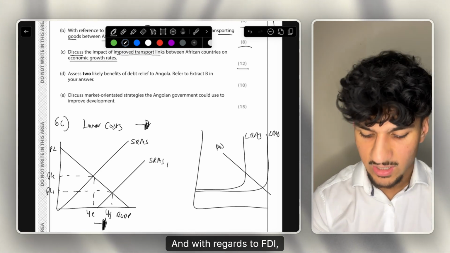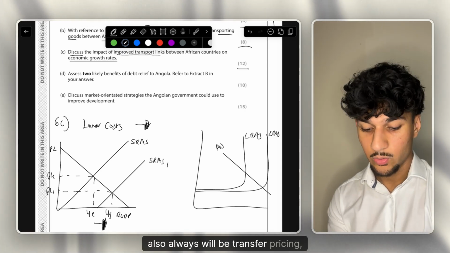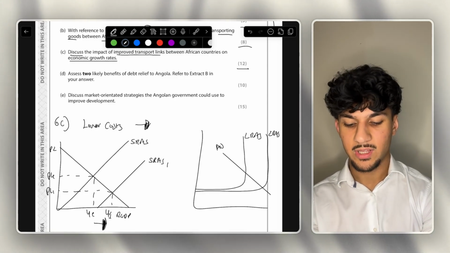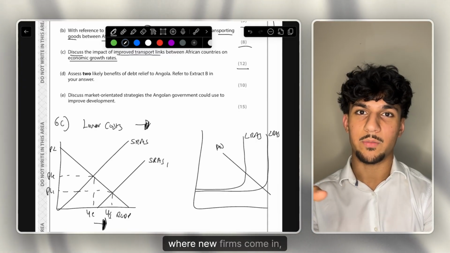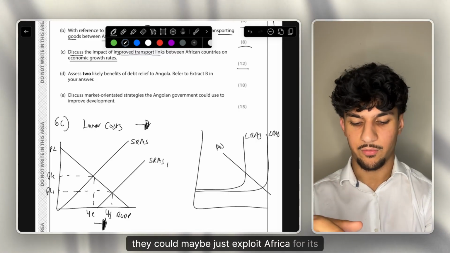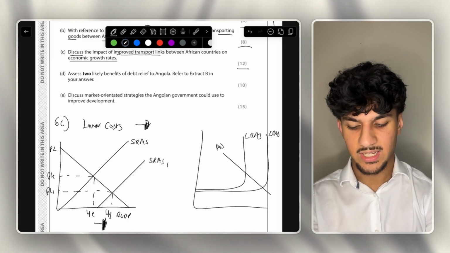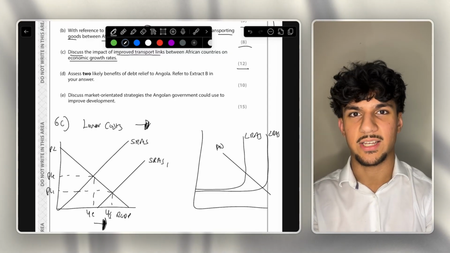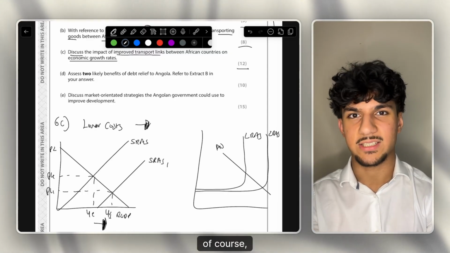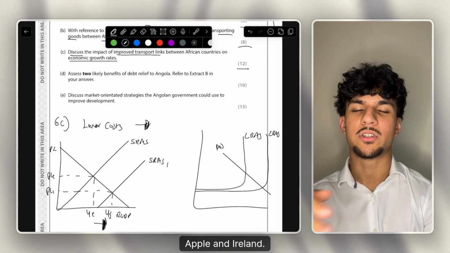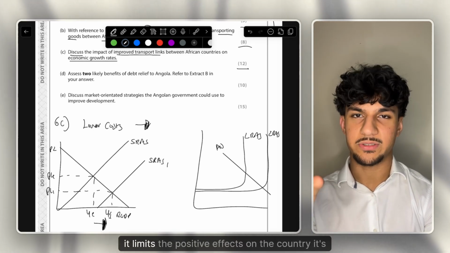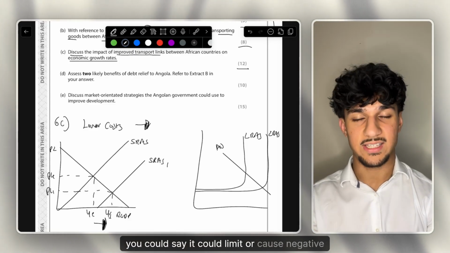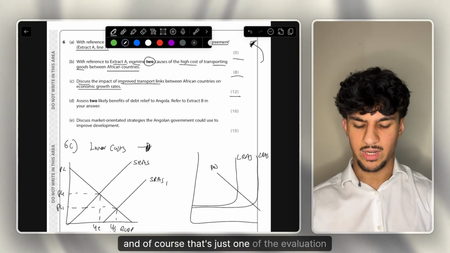And with regards to FDI, a great evaluation will always be transfer pricing, where you could say, however, the positive effects of foreign firms investing into Africa may be limited by transfer pricing, where new firms come in, they could maybe just exploit Africa for its workers, for its resources, and then any profits it makes, it sends back to a country with lower tax rates, like corporation tax rates, of course a classic example is Apple and Ireland. But of course, if a firm transfer prices, it limits the positive effects on the country it's producing in. Thus, in this scenario, you could say it could limit or cause negative economic growth. And of course, that's just one of the evaluation points you can give here.